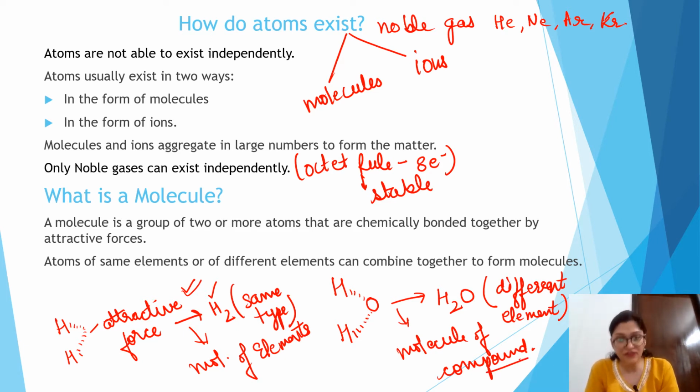So let's see the definition of a molecule. A molecule is a group formed when two or more atoms combine together to form a strong chemical bond, and a chemical bond is a strong attractive force, right? This attraction may be between the same element, or it may be between different elements combined together, and then it forms a molecule. So let us discuss one by one the molecule of elements as well as the molecule of compound.